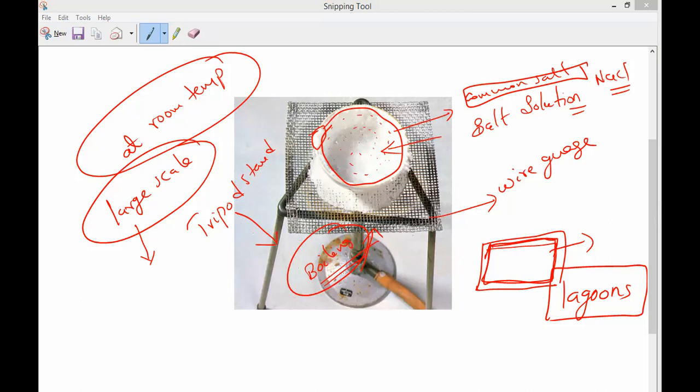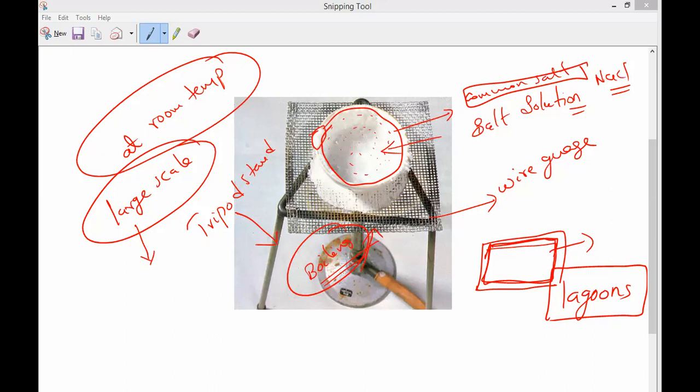Understand? They will trap this sea water in these shallow lakes or lagoons, and they will allow that water to stand there for a long period of time. So the heat of the sun gradually increases, and this heat energy will allow the water to evaporate. And slowly what will happen? The common salt is left behind as a solid.